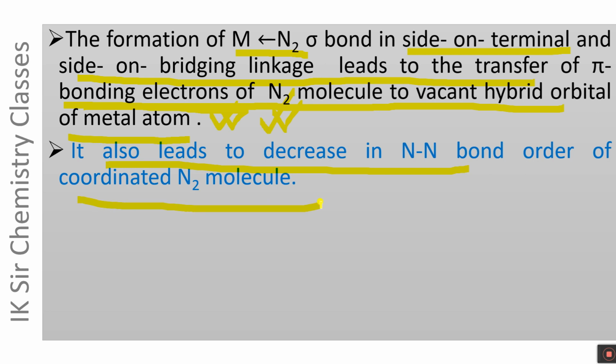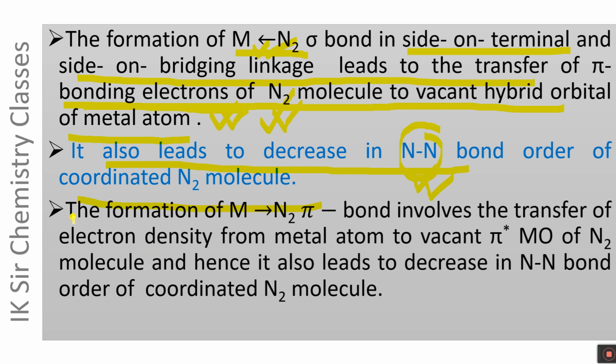Thus, in both end-on terminal and side-on terminal, as well as end-on bridging and side-on bridging modes of linkages, the formation of N2 to M sigma bond leads to a decrease in NN bond order of N2 molecule. In all the modes of sigma bonding, either through the electron pair of nitrogen atom or through the bonding pi electron pairs of N2 to metal atom, it leads to a decrease in NN bond order.